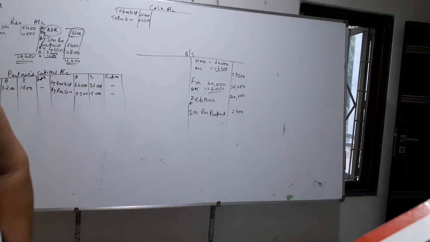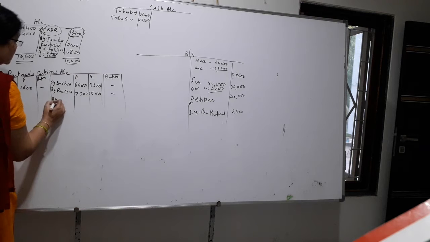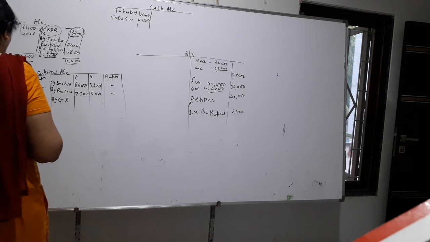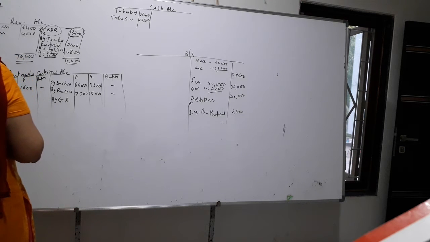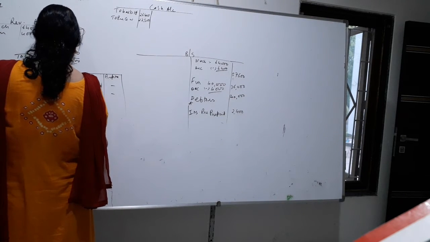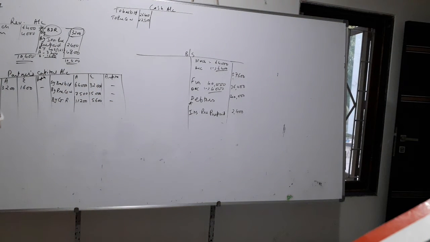Okay, any other adjustments are left? No. Now what to do? Where to look? On the liability side. Look, on the liability side what is given? General reserve. So, flip now. By GR. Chalo, old ratio. By general reserve, old ratio. How much? 11,200 and 5,600.